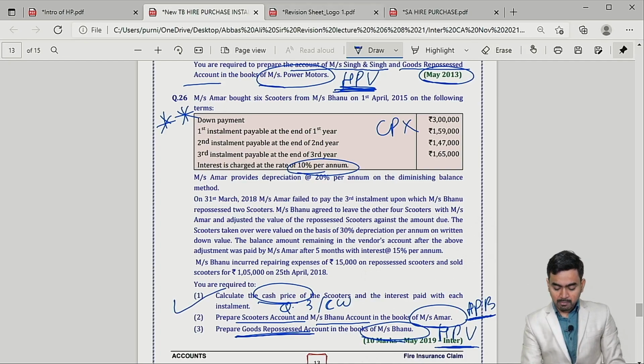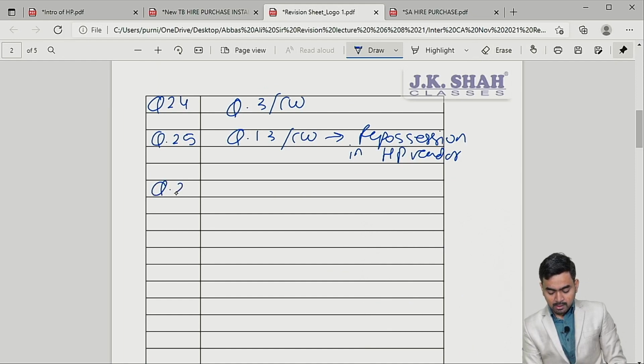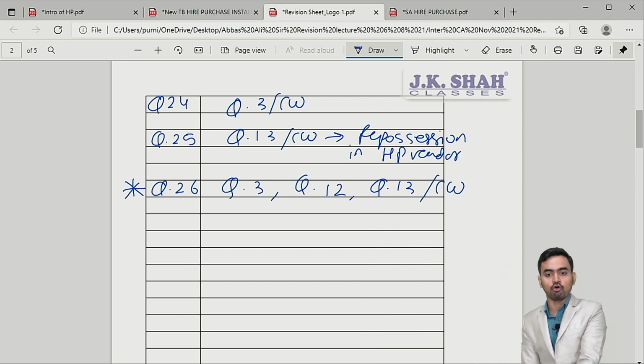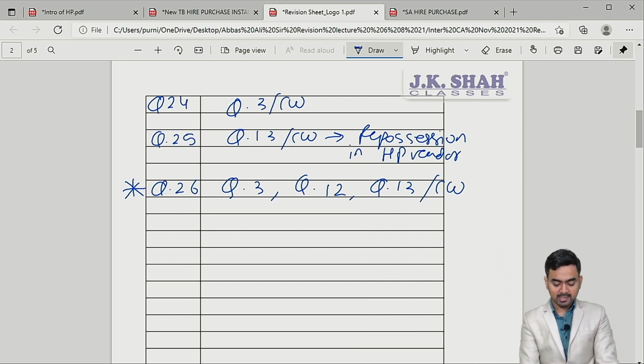So for question number 26, which I am marking important, that is a good one, you can refer question number 3, question number 12, question number 13 of classwork. Is it clear? So the whole repossession concept will get over if you refer question 26.